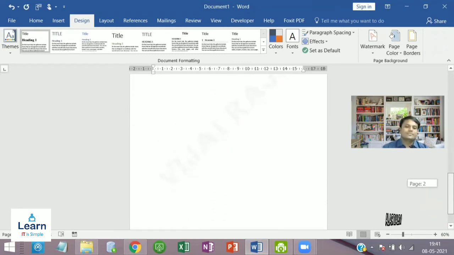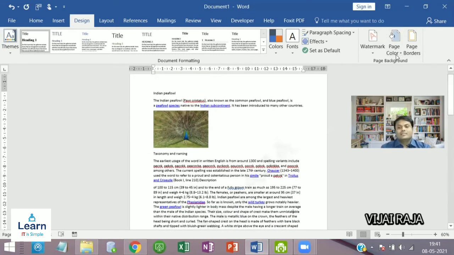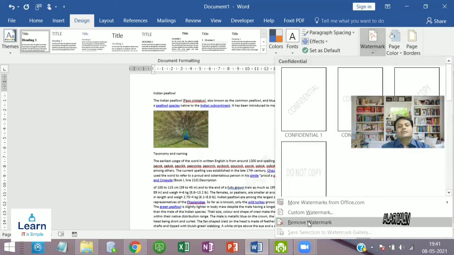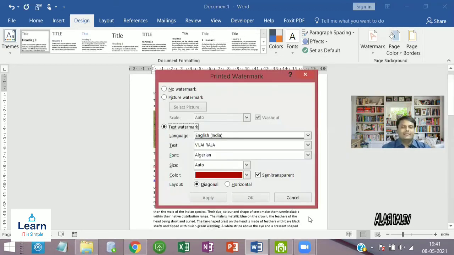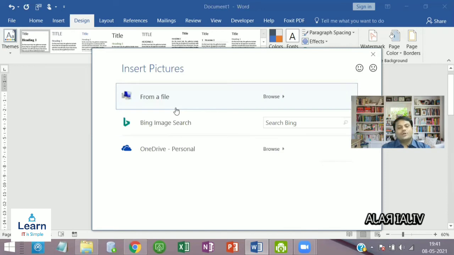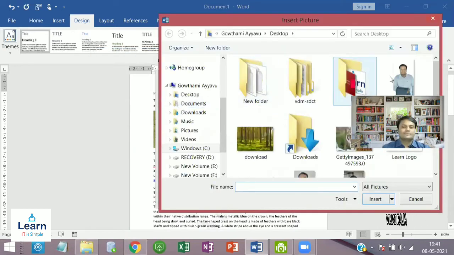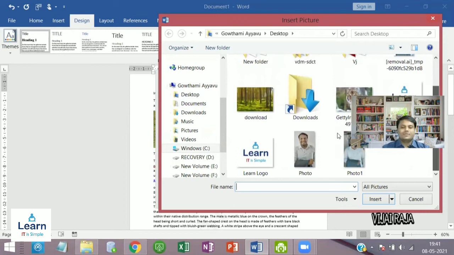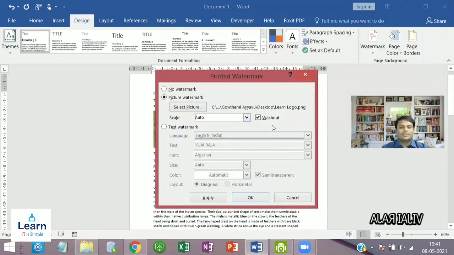Okay, if I want to insert a logo of my company, what do I do? Click Picture Watermark here. The Select Picture tab will open. Click Select Picture. You can pick your logo from your files. I will paste my logo. Okay, scale and washout. Semi-transparent and washout are similar.